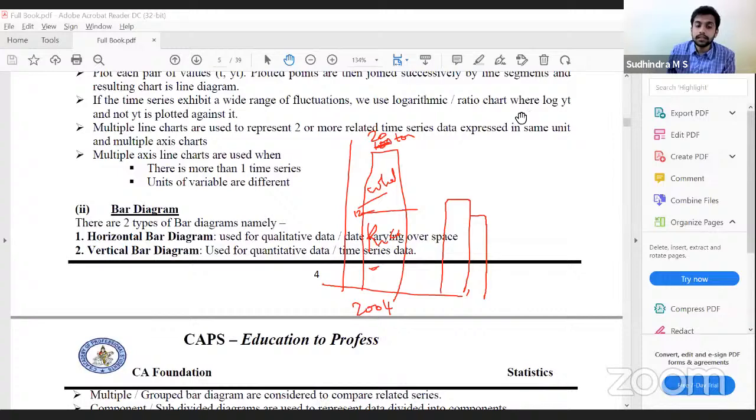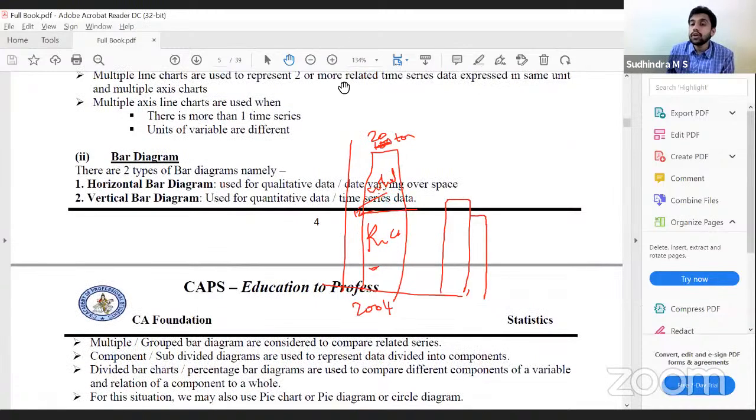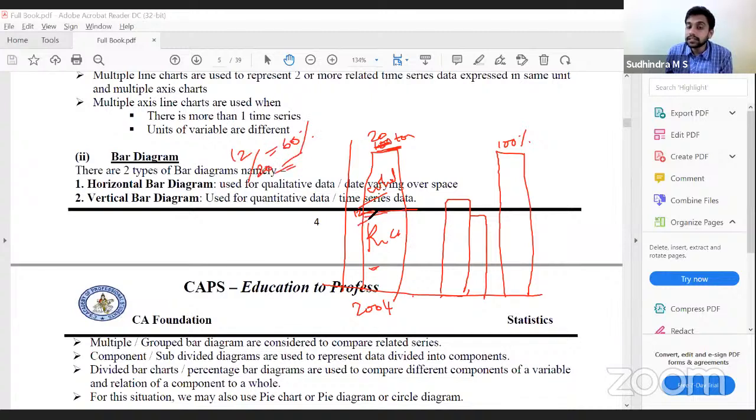Similarly, we have one more, which is called the percentage bar diagram. What is a percentage bar diagram? It is similar to component, but instead of taking it as 20 tons, I'll take the bar as 100%. Of this 100%, how much percentage is rice? 12 tons is rice out of 20, so 60%.